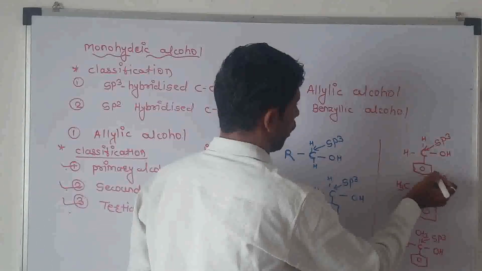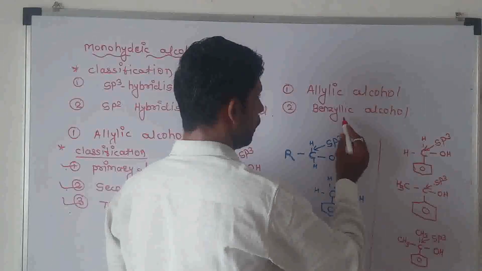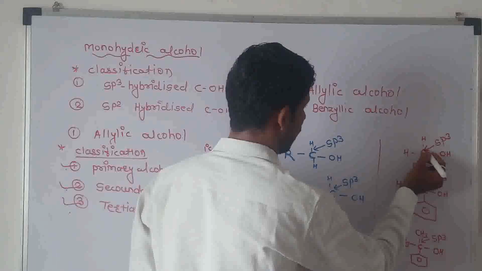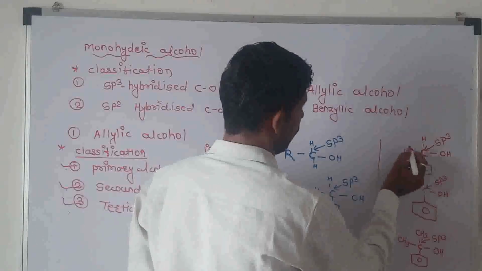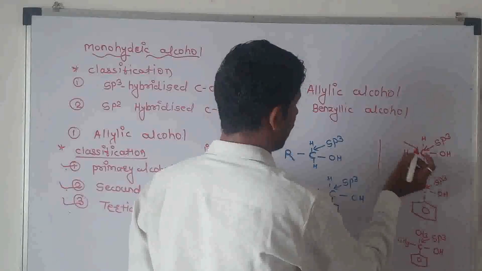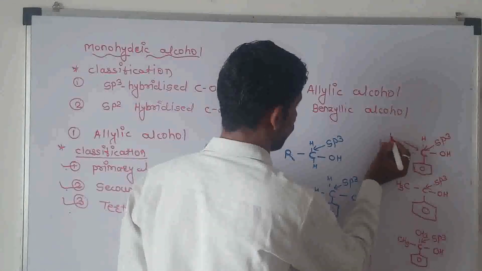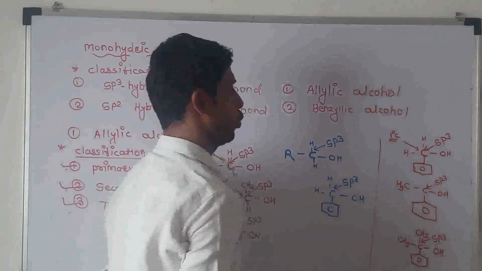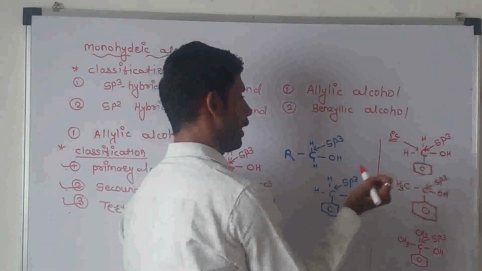This is known as the benzylic alcohol. The carbon is bonded to the aromatic ring, and such a carbon is also known as the 1 degree carbon atom.